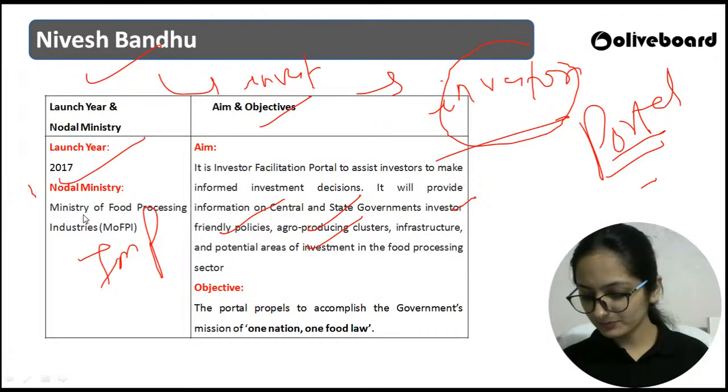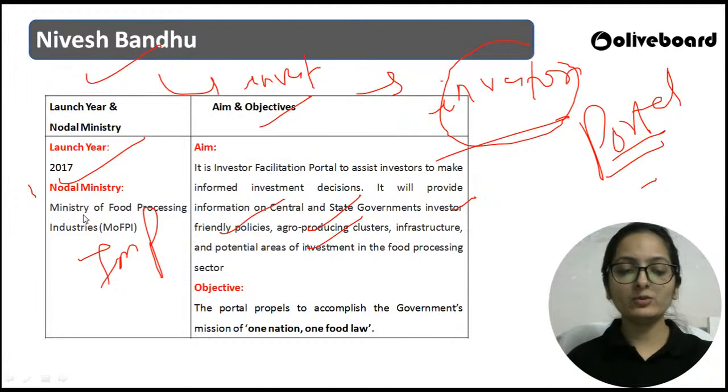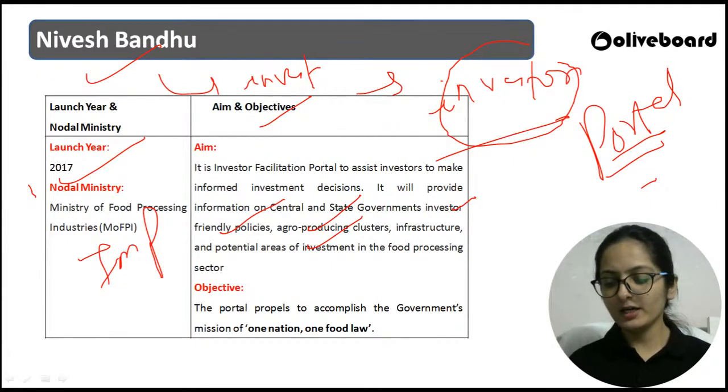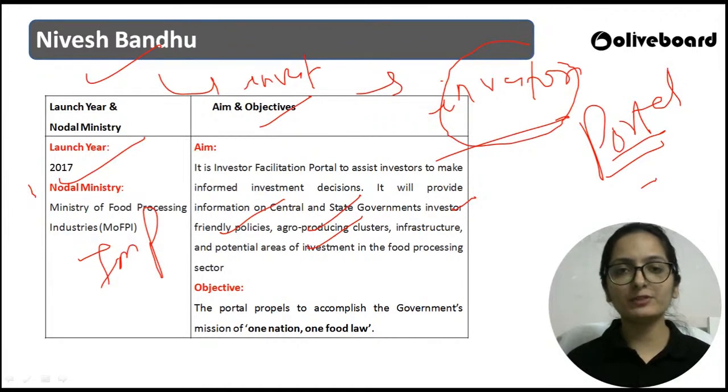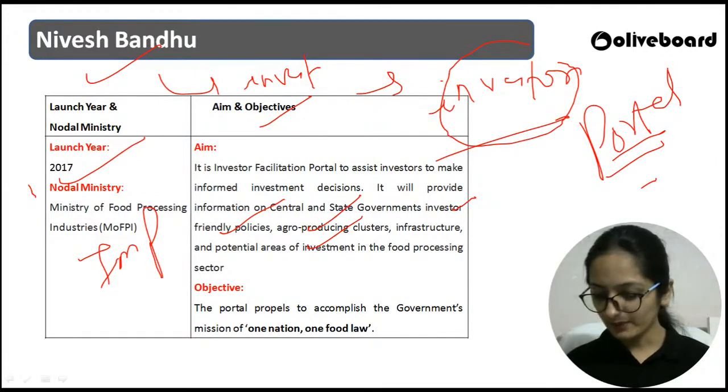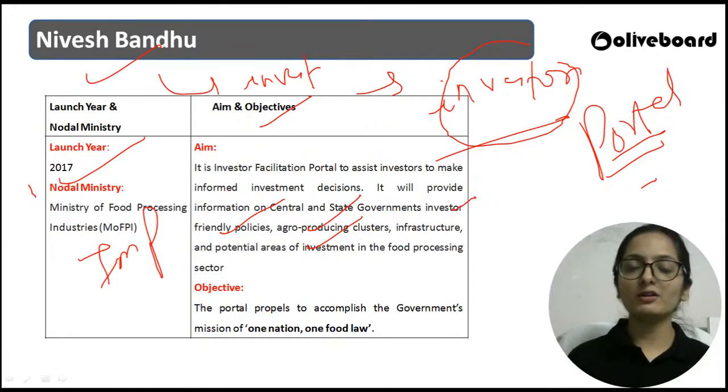Clear? Clear, everyone? So here I end today's lecture, where I have covered several schemes that are associated. Please do have a revision. एक बार simply आप revision करेंगे तो it will be very easy for you. बस you just need a revision, otherwise things are very clear to you. जितना revise करोगे, your confusion will get away. Right? Thank you everyone. Wish you all a very best of luck.